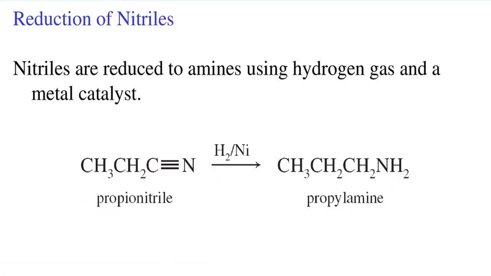Okay, right. Reduction of nitriles, cyanides. 2H here, 2H here. So CH3CH2 is already there, so 2H here, CH2, one more H2. So CH2NH2, that is called amine. Which amine? Three carbons, so propylamine.